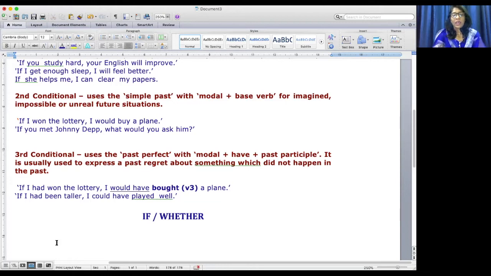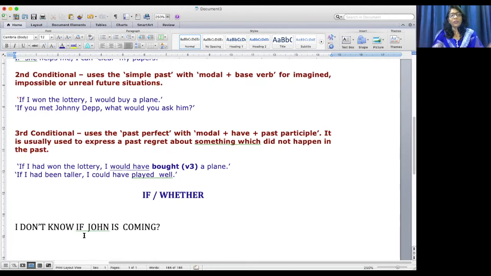Here, I don't know if John is coming. Right? I don't know if John is coming. It's an alternative. So in the place of if, here I can also use whether.